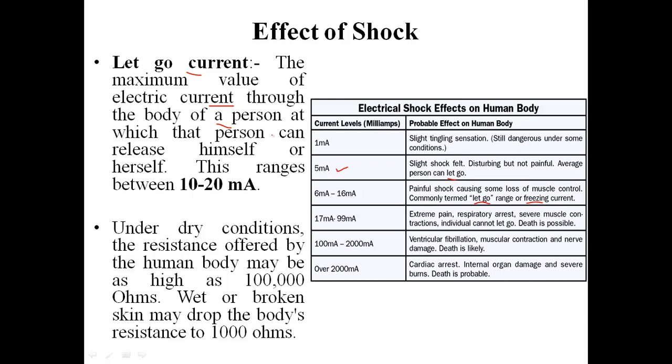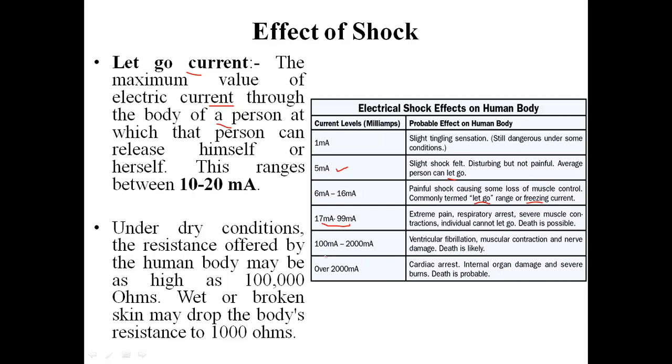So what is let go current? I think it's very clear: the maximum value of current at which a person can release himself from that particular contact. Further, students, the ranges are also given. If we see the range of 17 milliampere to almost 100 milliampere, then extreme pain is there, respiratory arrest is there, severe muscle contraction, and the individual cannot let go. Death is possible. So even 100 milliampere current is sufficient for the death of any person.